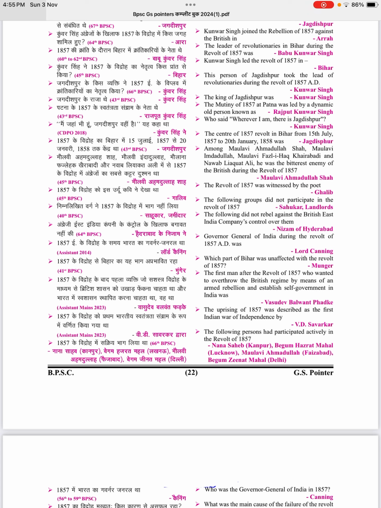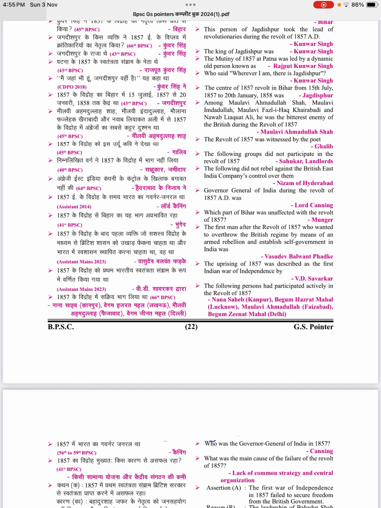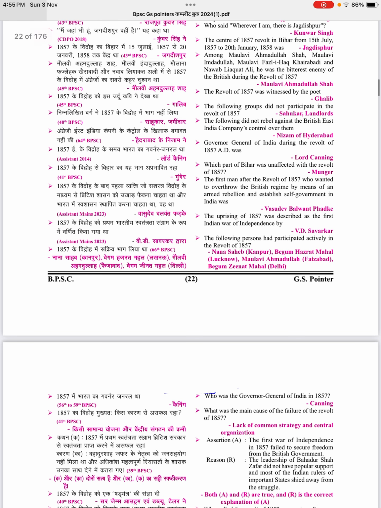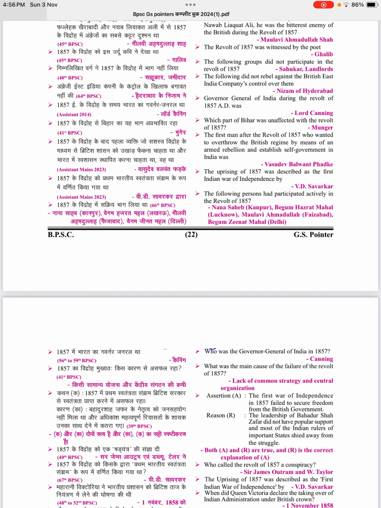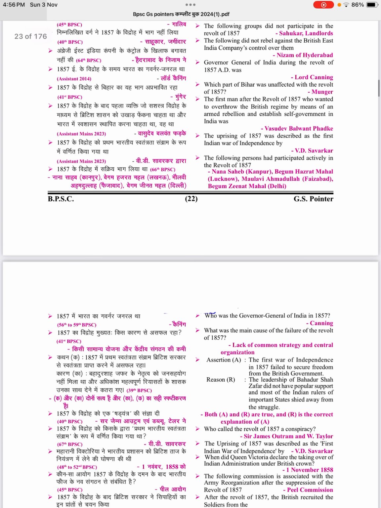The revolt of 1857 was witnessed by the poet Ghalib. The following group did not participate in the revolt of 1857: Sahukar landlords. The following did not rebel against the British East India Company control over them: Nizam of Hyderabad. The Governor General of India during the revolt of 1857 was Lord Canning.